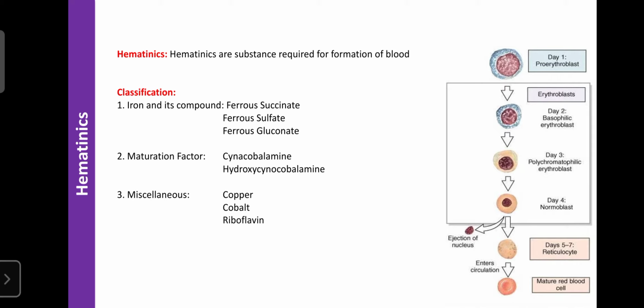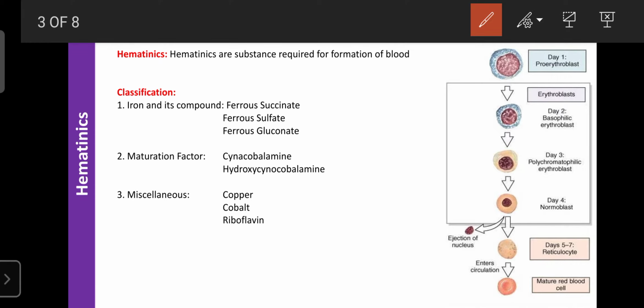So RBCs are mainly synthesized in the red bone marrow in the presence of colony forming units, or CFU cells. Those cells, under the influence of erythropoietin, become the proerythrocytes, which still have a nucleus.